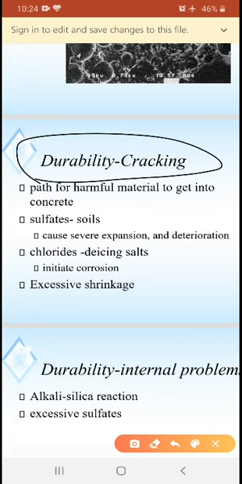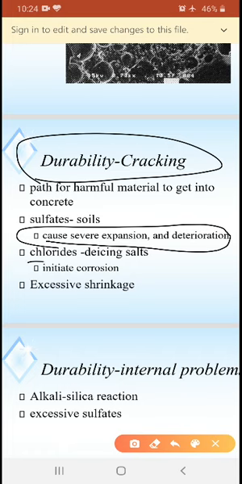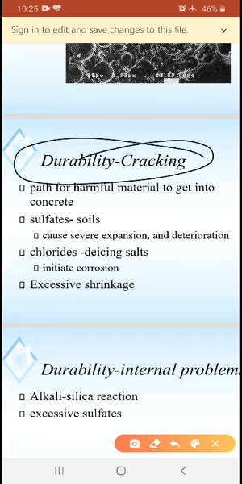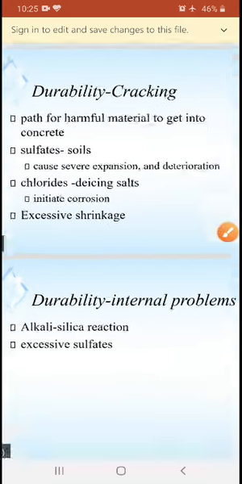Next, sulfate soils cause severe expansion and deterioration. Next, chloride de-icing salts initiate corrosion. Excessive shrinkage: as we know, concrete should not be subjected to shrinkage. That's why we conduct a soundness test. The concrete should not expand and it should not shrink. If it is subjected to shrinkage and expansion, automatically the durability of the concrete decreases.